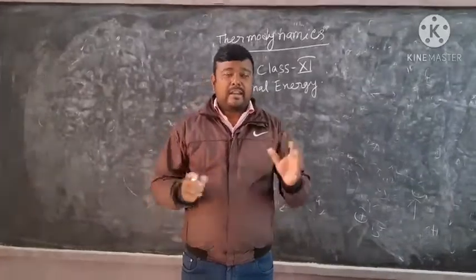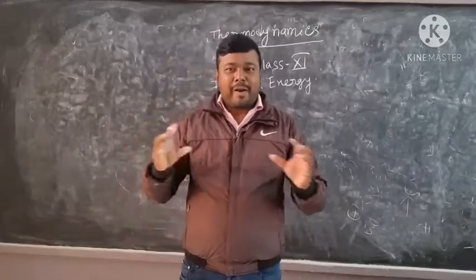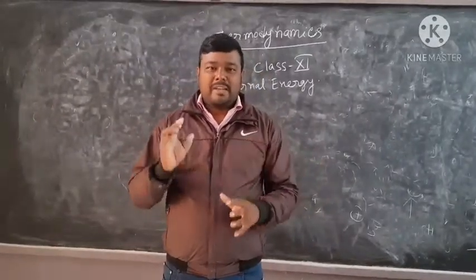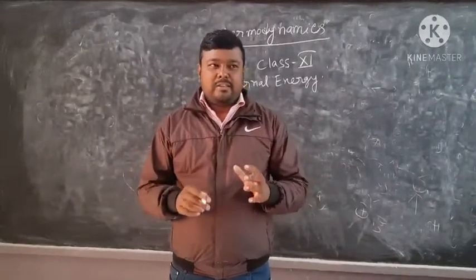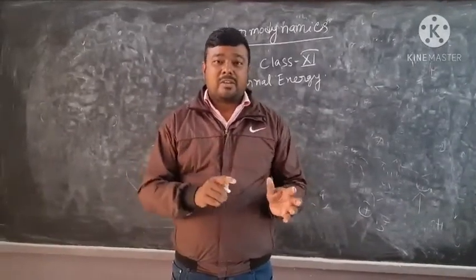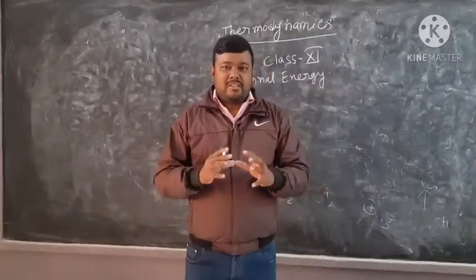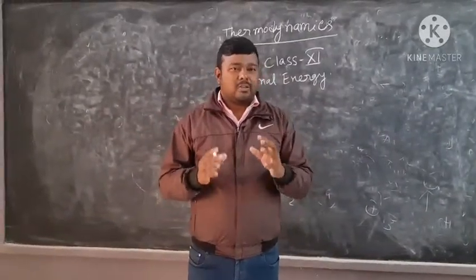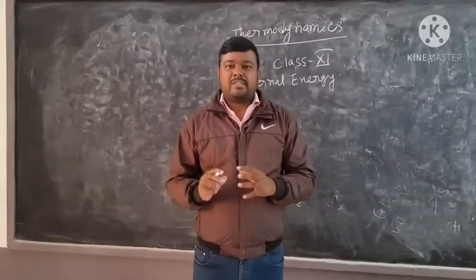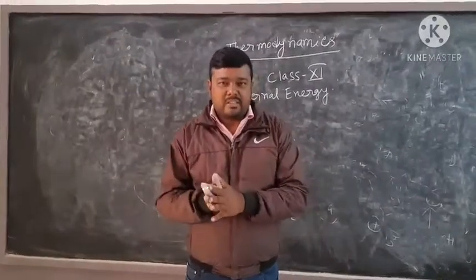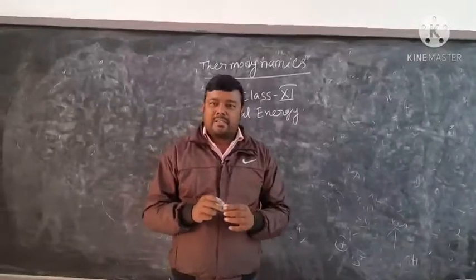So see how this energy arises, that you have to know. The object is made up of particles or molecules. These particles or molecules have different types of motion, just like vibrational motion, translational motion, kinetic motion. Every motion produces some energy, and there is the potential energy also. So the sum of all forms of energy is known as the internal energy.